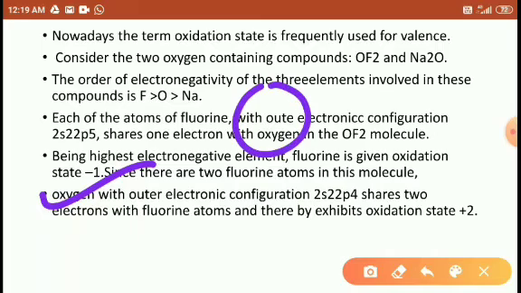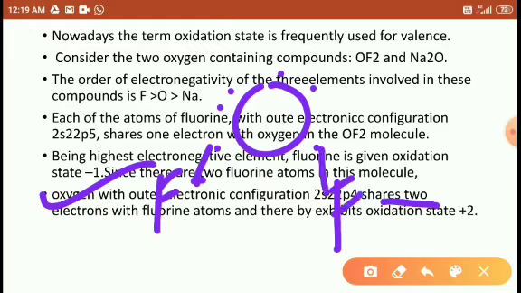It means oxygen's outermost shell has 6 electrons, 1 2 3 4 5 6, and oxygen shares 2 electrons, 1 electron with 1 fluorine, another electron with the other fluorine, right?